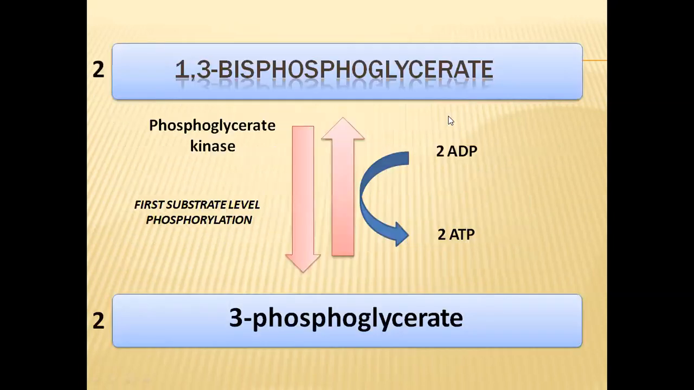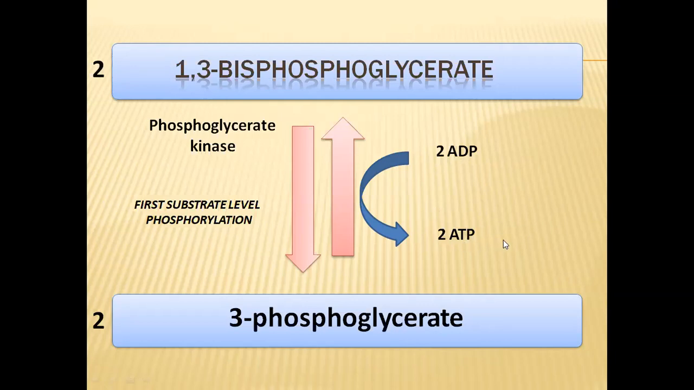So in this reaction, this is the resultant reaction. Two molecules of 1,3-bisphosphoglycerate are participating in this phosphorylation reaction. As a result, two molecules of 3-phosphoglycerate will be formed. In this step, they are losing two phosphate molecules. Each one is losing one phosphate, and that phosphate is transferred to ADP molecules, so that we will be getting